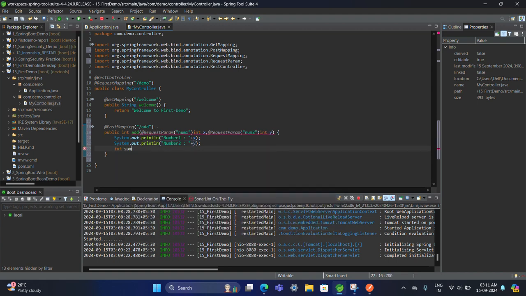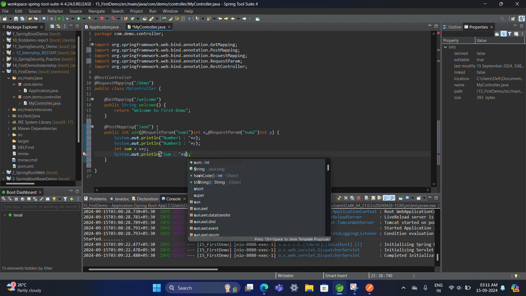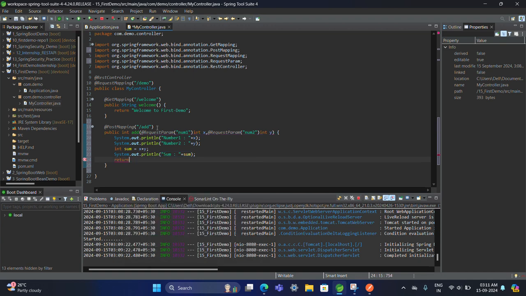Then int sum is x plus y, and print the sum. Then return sum only. So it is a typical function which we are going to check as an API.